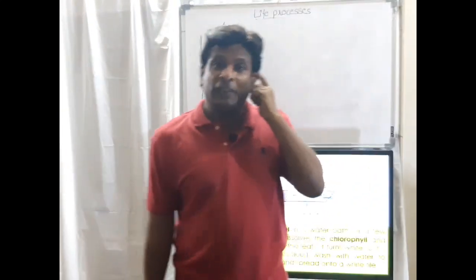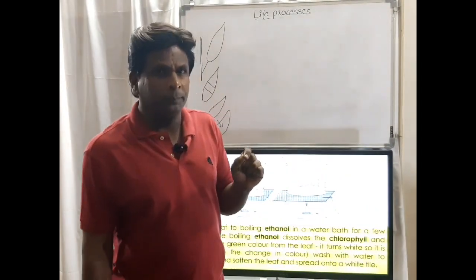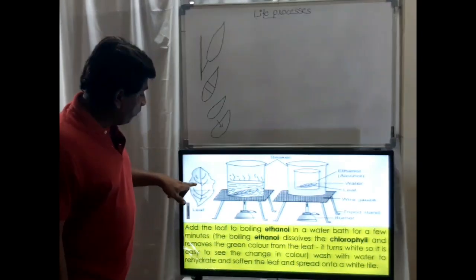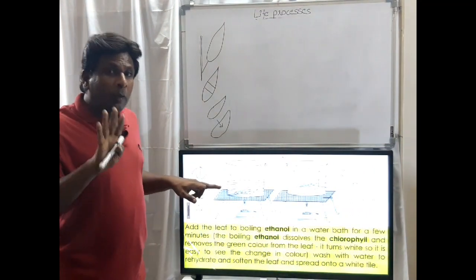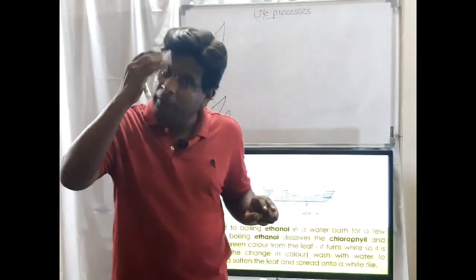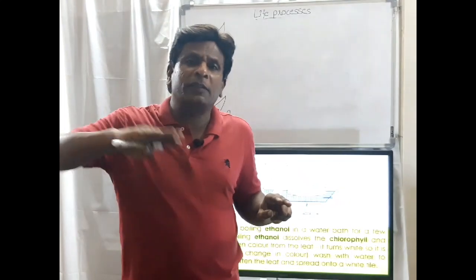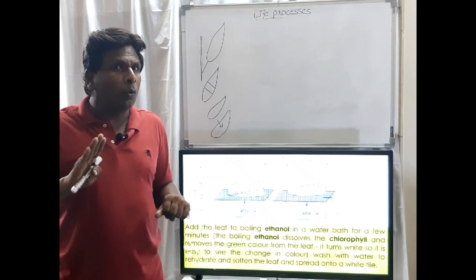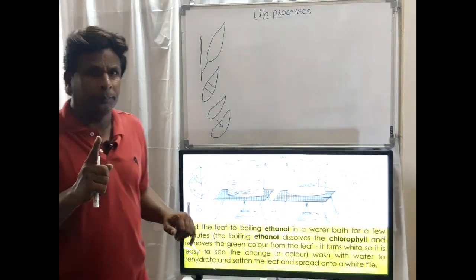This is because, see friends, the leaf has chlorophyll. We are not disturbing the chlorophyll by covering the paper. Chlorophyll is there in the leaf. We are only disturbing the sunlight. By that, we are thinking that starch is disturbed. Sunlight we are disturbing here, but not chlorophyll. In the leaf, in this portion also there is chlorophyll.